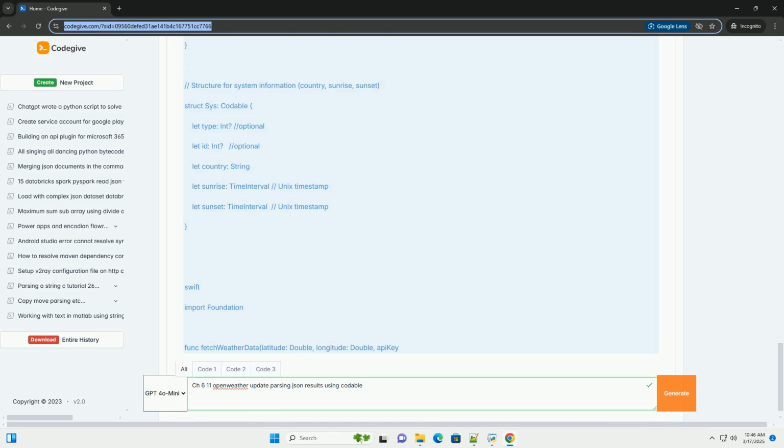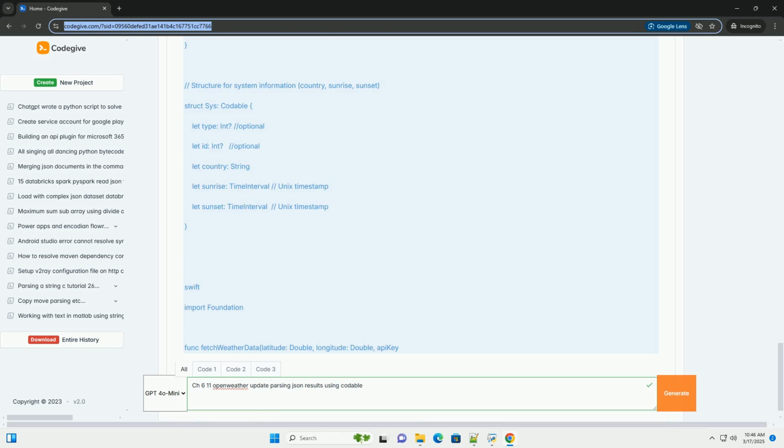Debugging tips. Print statements. Use print statements to debug the code and see the values of variables. Breakpoints. Set breakpoints in Xcode to pause the execution of the code and inspect the values of variables. Network inspector. Use Xcode's network inspector to monitor the network requests your app is making and the responses it's receiving. JSON validation. Use a JSON validator, online or in your code editor, to ensure that the JSON data is valid.